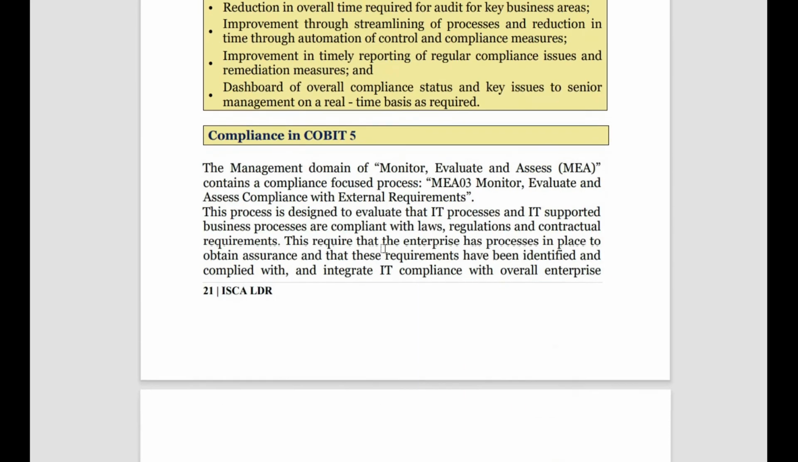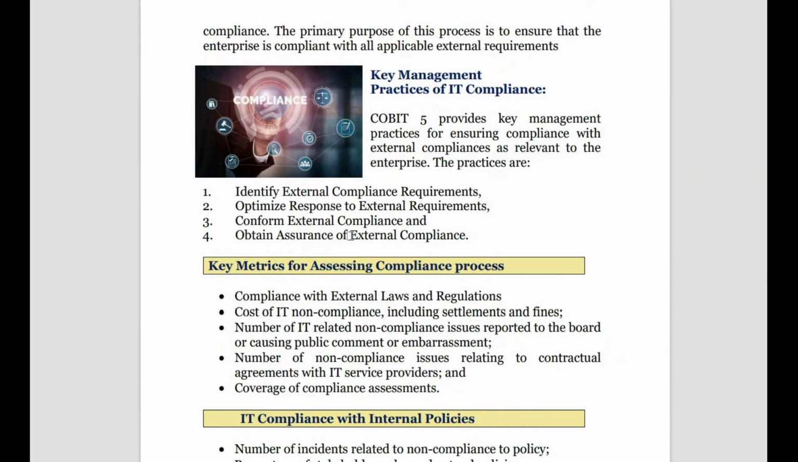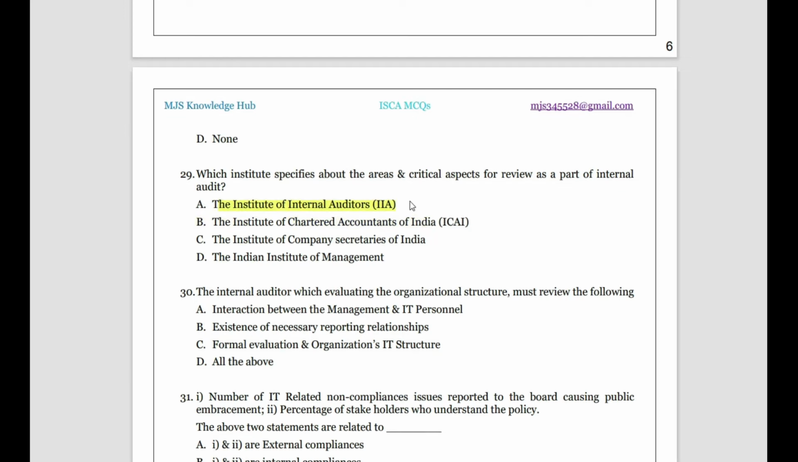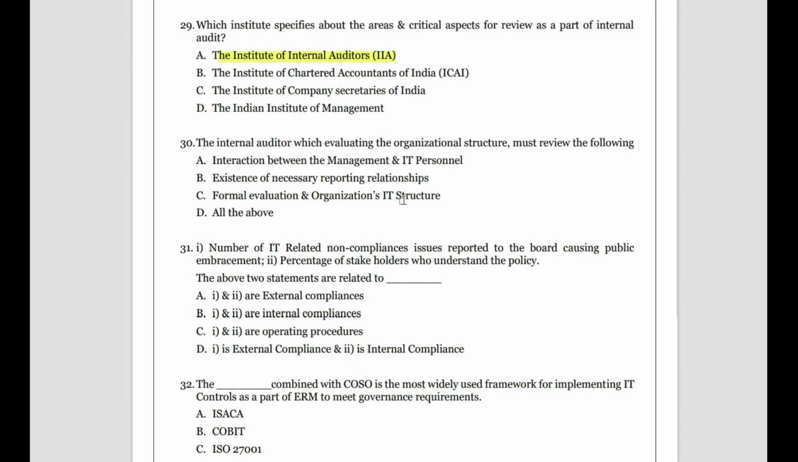Okay, let us now go through the next topic. Which institute specifies the areas of critical aspects for review as part of internal audit? Generally, when it comes to internal audit, what to go in depth into is taught by the Institute of Internal Auditors. It is not given by the Institute of Chartered Accountants of India, only by the Institute of Internal Auditors. Then the internal auditor, while evaluating the organizational structure, must review the following. So what does he review? Generally the internal auditor must review all the possible things.